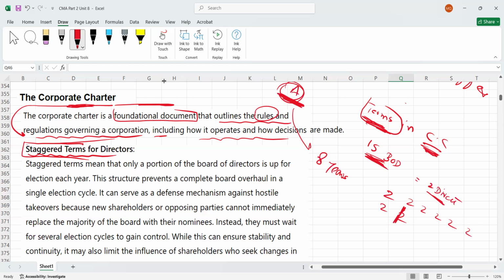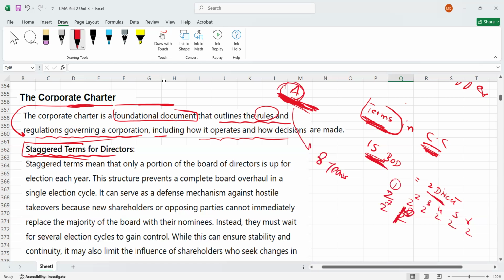We have a total of 15. So almost they need 1, 2, 3, 4, 5, 6, 7, and almost 8 years to replace these 15 board of directors. Because if every year they can replace only two, this will become less attractive. Due to this clause, the acquisition will become less attractive to the acquirer, and maybe the acquirer may think, oh, I need 8 years to bring my board of directors in, so maybe he will not buy your business, right? So this is what is called staggered terms for the directors.